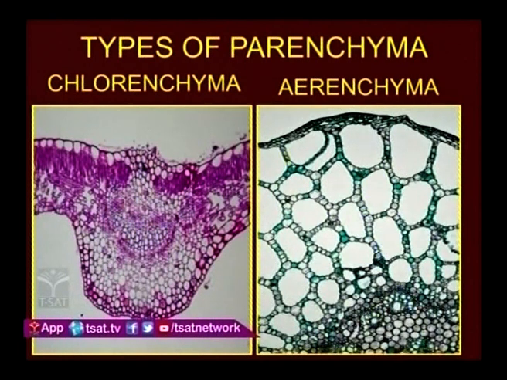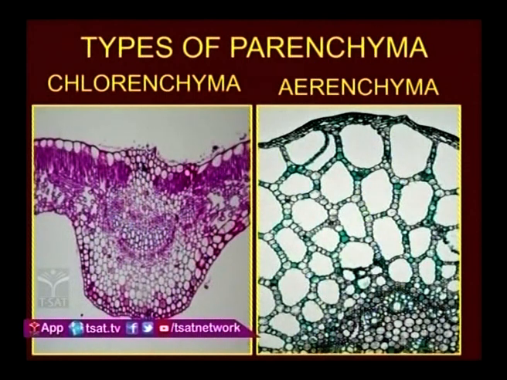In this slide, in the first picture you can see the chlorenchyma. Below the epidermis, you can clearly see the palisade and spongy tissue. And this palisade and spongy tissue contain abundant chloroplast and participate in photosynthesis.